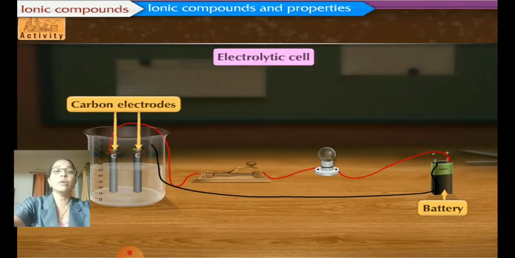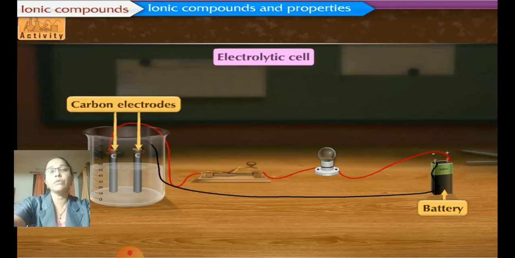Electrolytic cell: you can pass electric current through ionic compounds. How can electric current be passed through an ionic compound? Because ionic compounds are already charged and they dissociate, meaning they spread in the water. Two carbon electrodes are taken here and an electrolytic cell is made. You can see the arrangement.